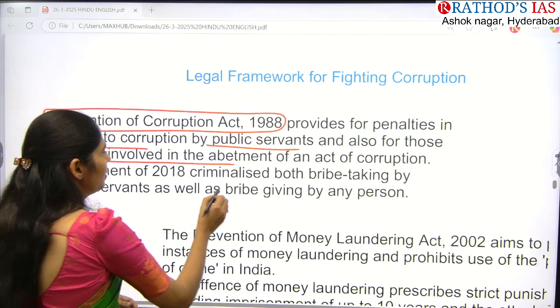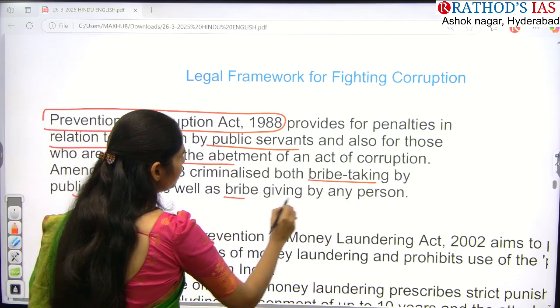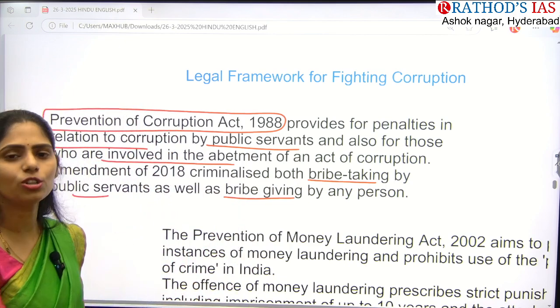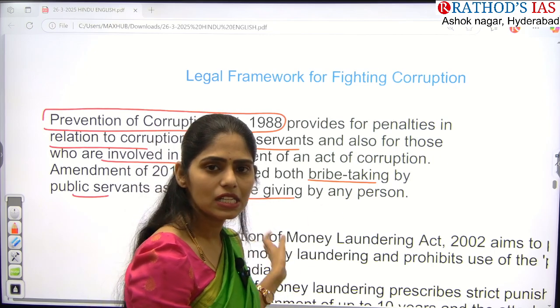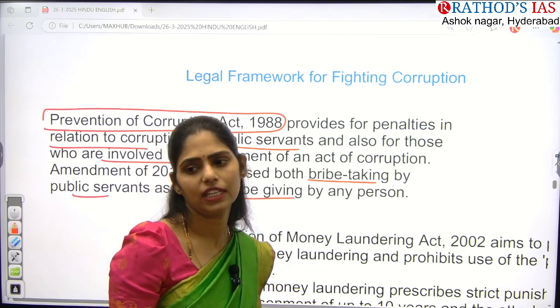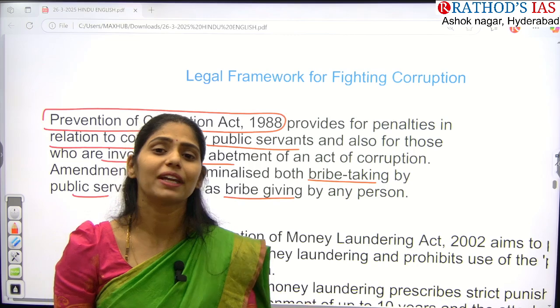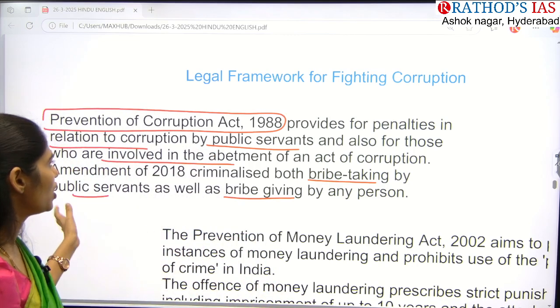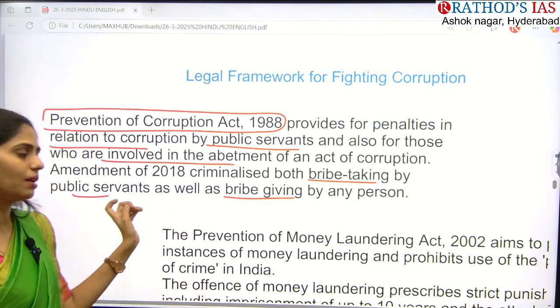Under this they criminalized both bribe taking by public servants and bribe giving. That means if anyone is found giving a bribe, they will be arrested under the Prevention of Corruption Act of 1988 under this 2018 amendment.